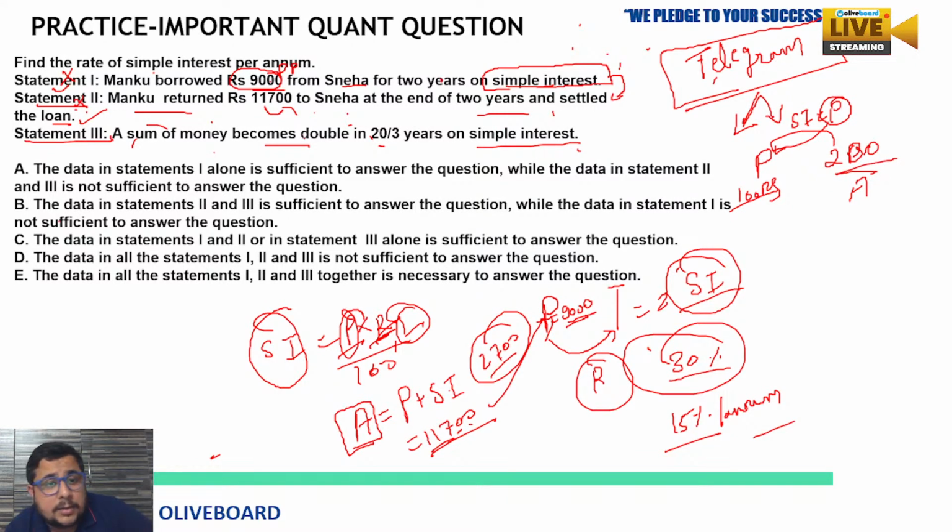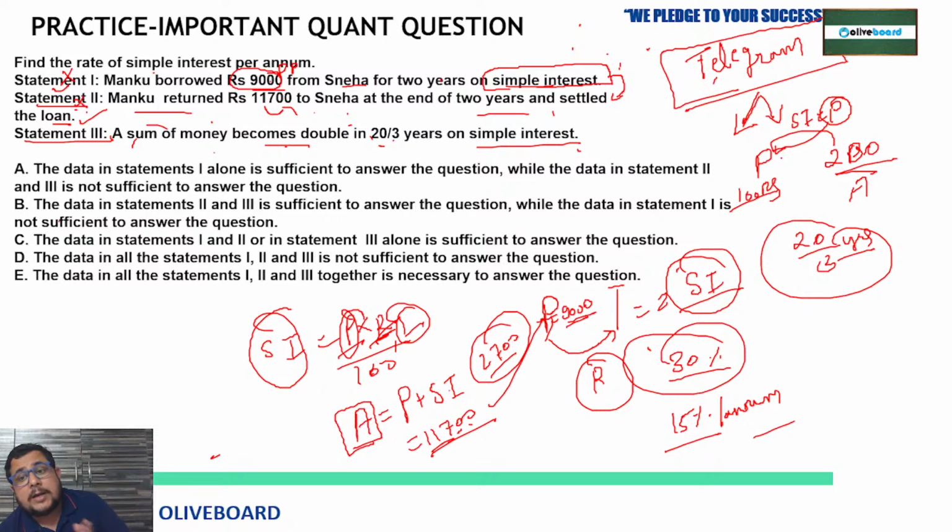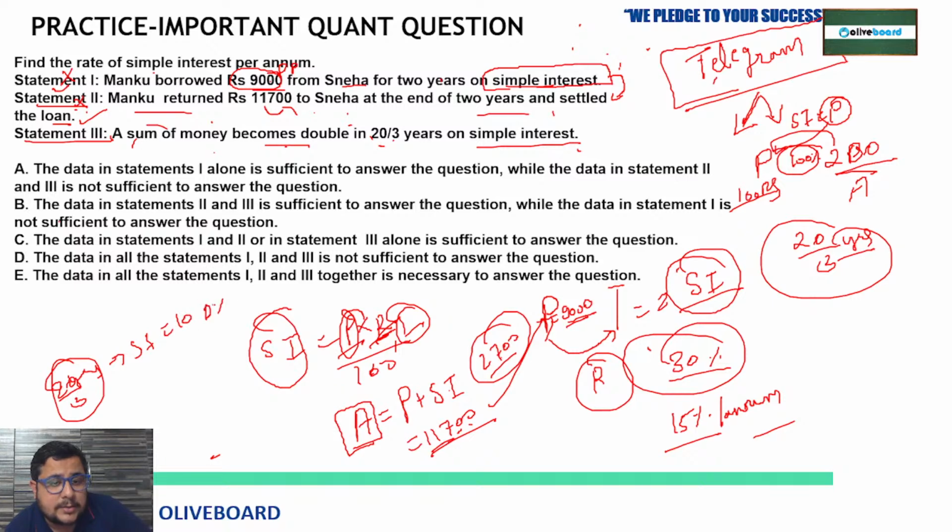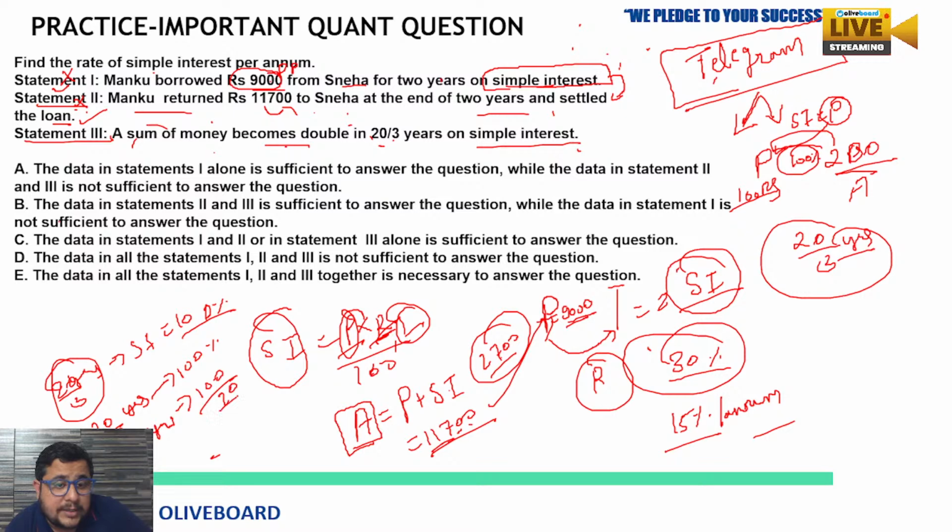A sum of money becomes double in 20 by 3 years, and the duration is also given, that is 20 by 3 years. Time is given. As you know, the amount becomes just double the principal, means 100% interest you are getting. So the simple interest after 20 by 3 years is 100% of principal. So if in 20 by 3 years you are getting this 100%, per year how much? In 1 year, 100 divided by 20 by 3.